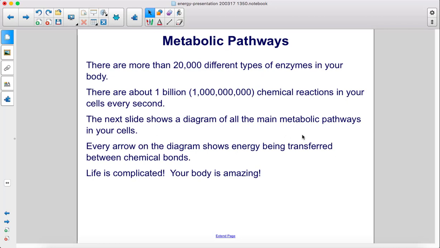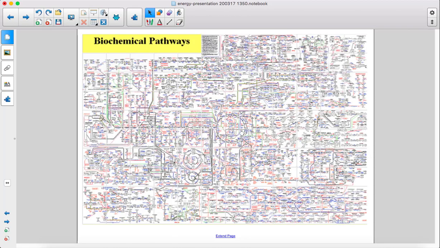There are more than 20,000 different types of enzymes in your body. There are about 1 billion chemical reactions in your cells every second. The next slide shows a diagram of all the main metabolic pathways in your cells. Every arrow on the diagram shows energy being transferred between chemical bonds. Life is complicated. Your body is amazing. Here are the biochemical pathways.